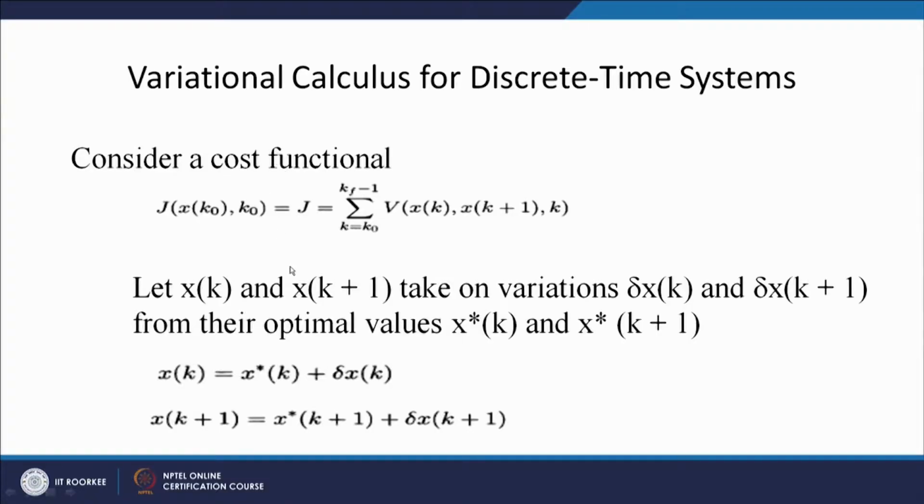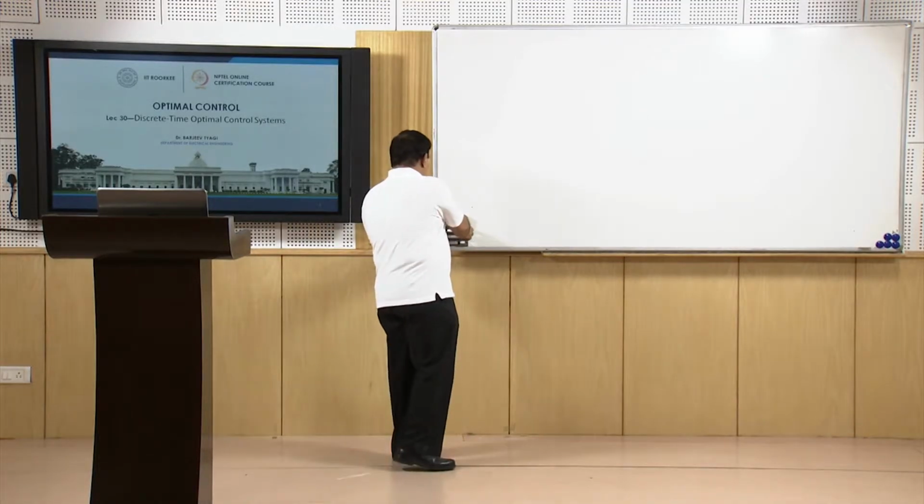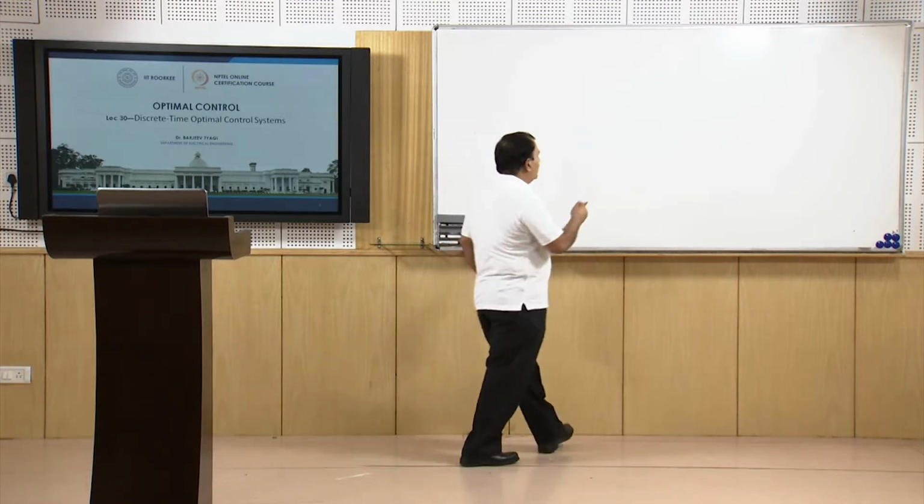So, here as we have defined the continuous time functional, similarly we can define a discrete functional, which is nothing but the summation of a functional v, where v is a function of xk, xk plus 1 and k. So, what actually we are considering,